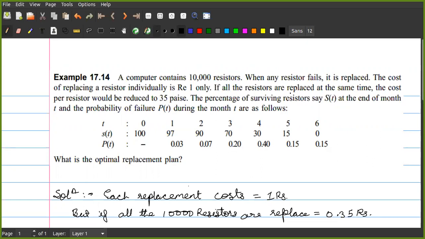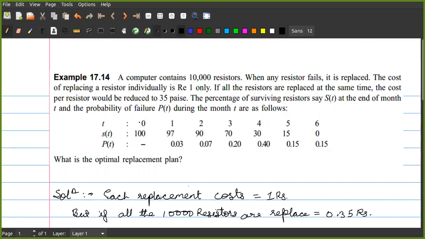If all the resistors are to be replaced at the same time, the cost per resistor would be reduced to 35 paisa only. So if you are replacing all the resistors at a time, it will be just 35 paisa. The percentage of surviving resistors, say S_T, at the end of month T, and probability of failure P_T during the month T are as follows. So you are given the probability.